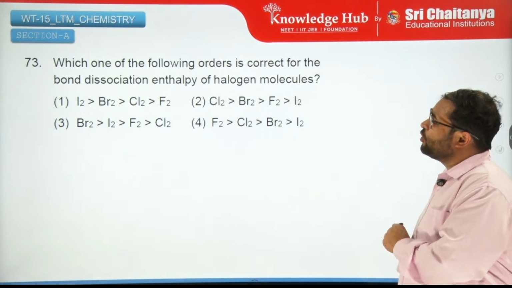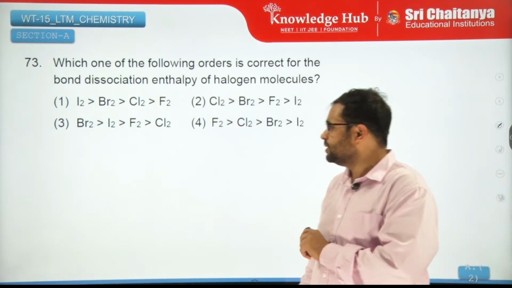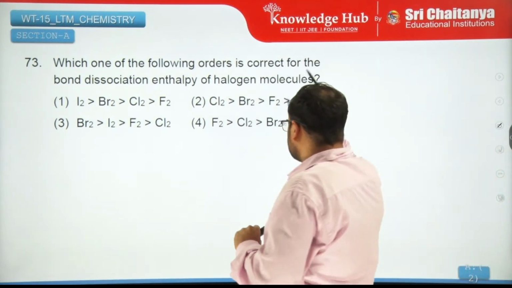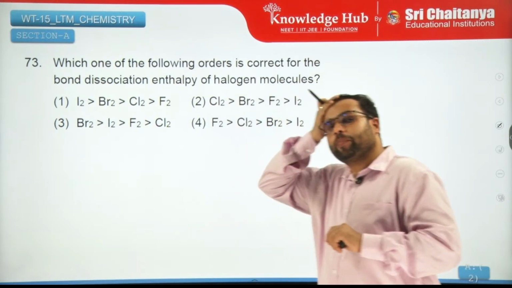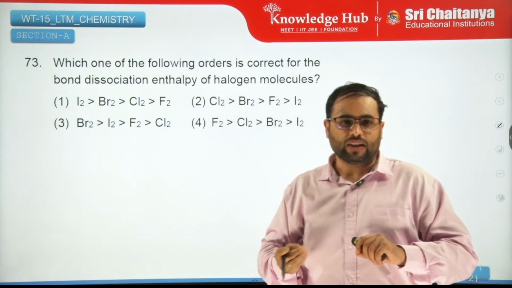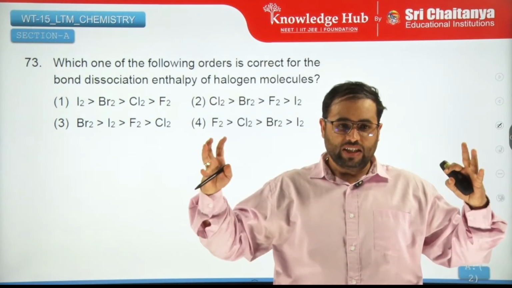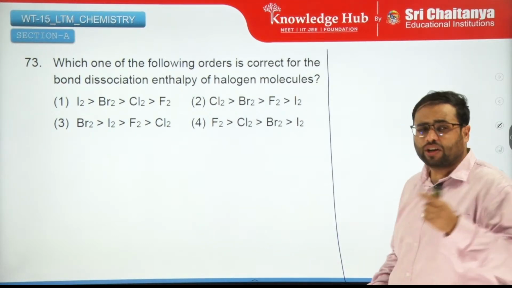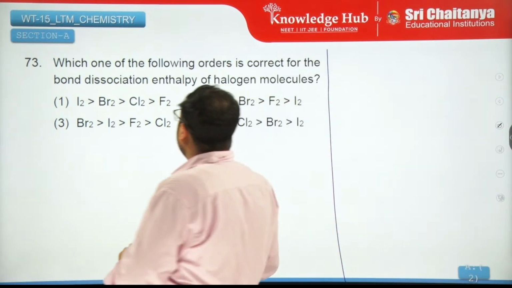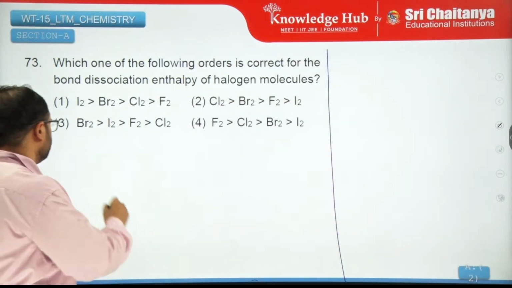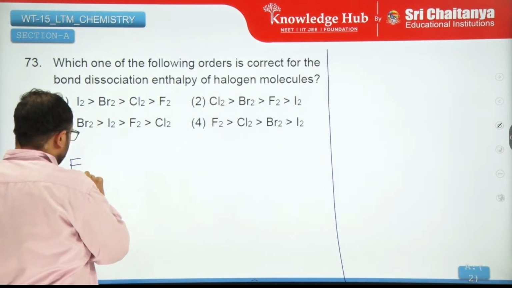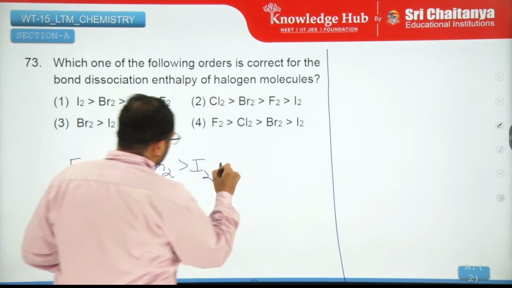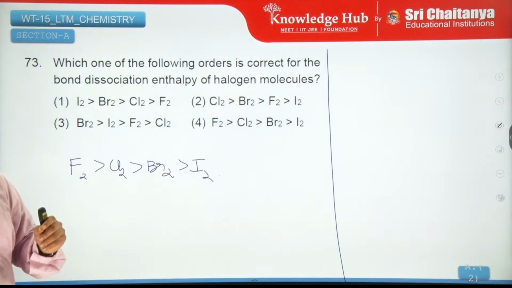Which of the following orders is correct for the bond dissociation enthalpy of halogen molecules? See, normally, as you go down the group, what is happening? The size of the orbitals is increasing. The distance between the nuclei is increasing. So internuclear distance is increasing. So, normally, the bond dissociation enthalpy should be in what order? This should be the order. But it is actually not.